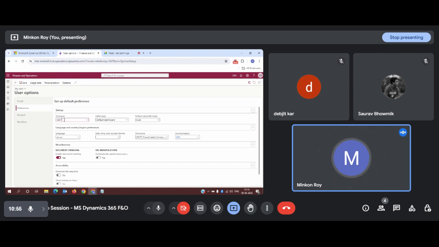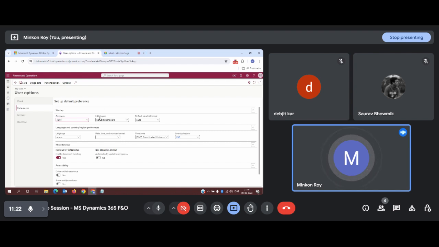AB01 is nothing but just a company code to identify the company or legal entity in this particular Dynamics system. It has nothing to do with real life organization or real life transactions. It's just the code by which you can identify your own organization in the Dynamics system.